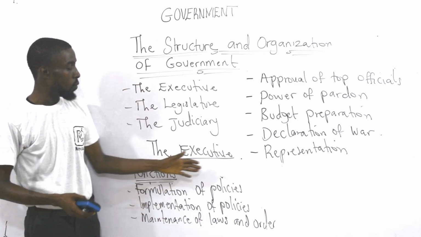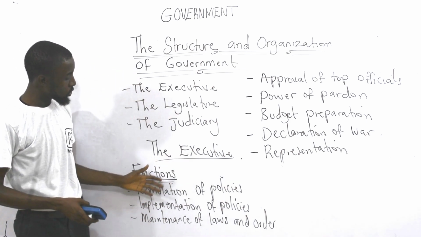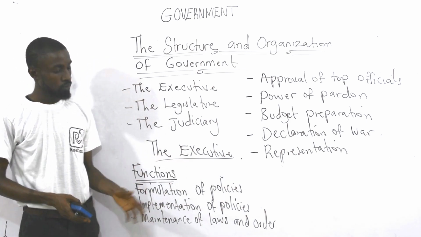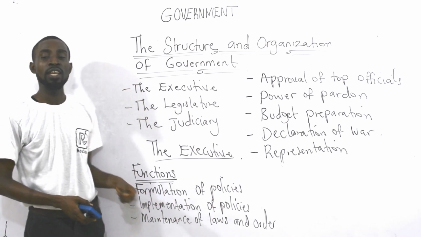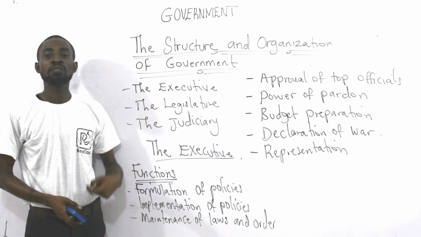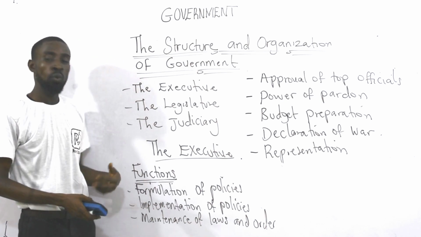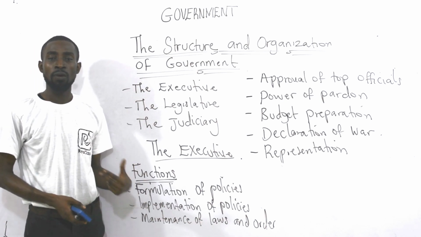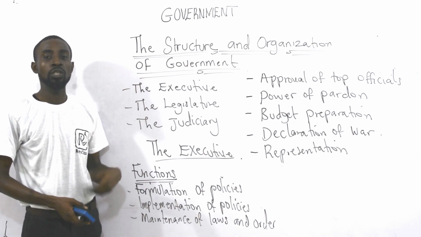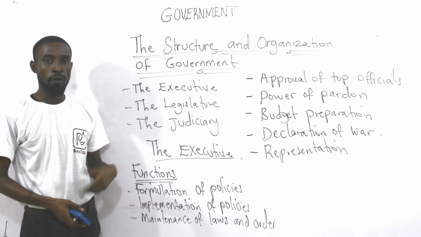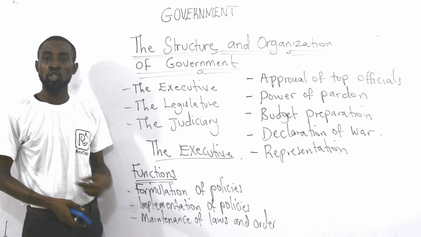Then we are going to look at the functions of the executive organ. One of the functions of the executive organ is to formulate policies and initiate policies. As Tinubu came on board, what did he do? He formulated and initiated a policy that there should be subsidy removal. He initiated it that subsidy should be removed.